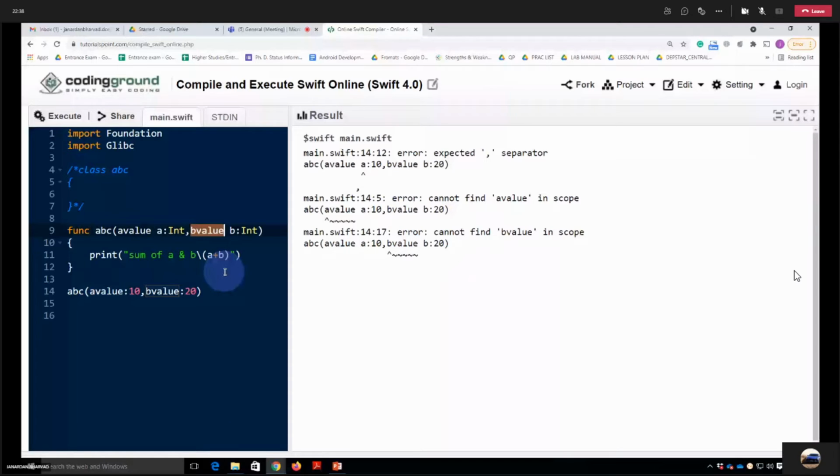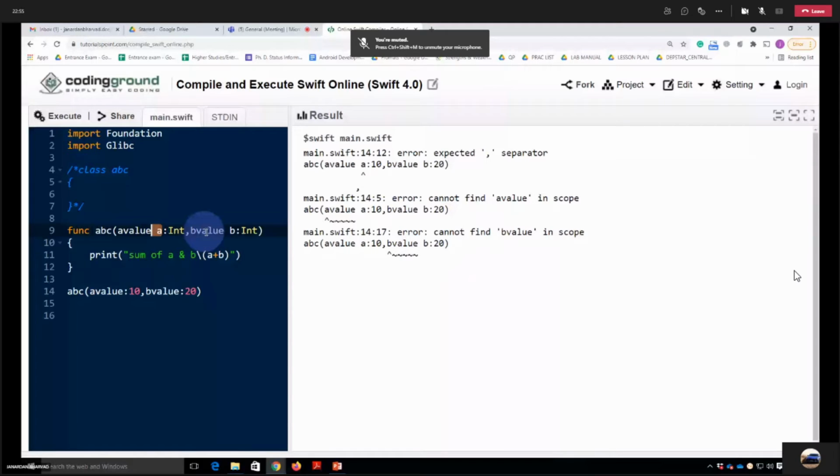But whenever you use that A and B value, basically you have to use A and B inside a function. When you call, you have to give the outside label.